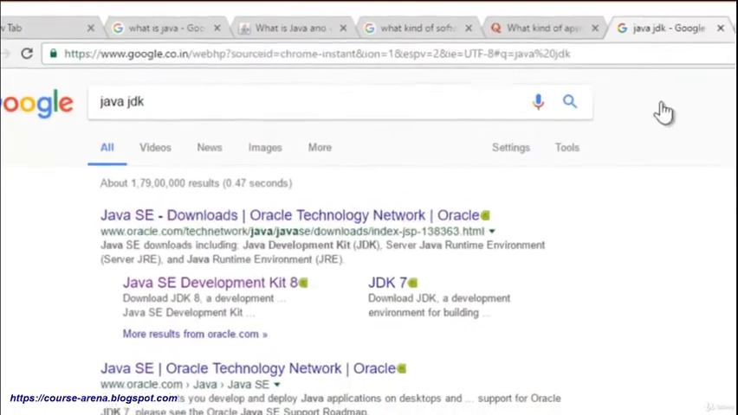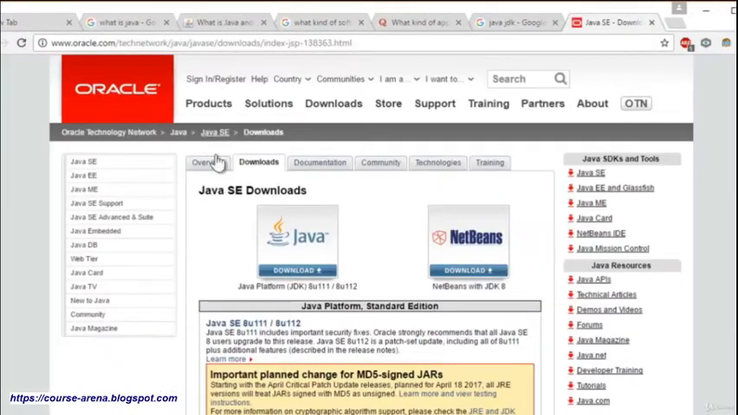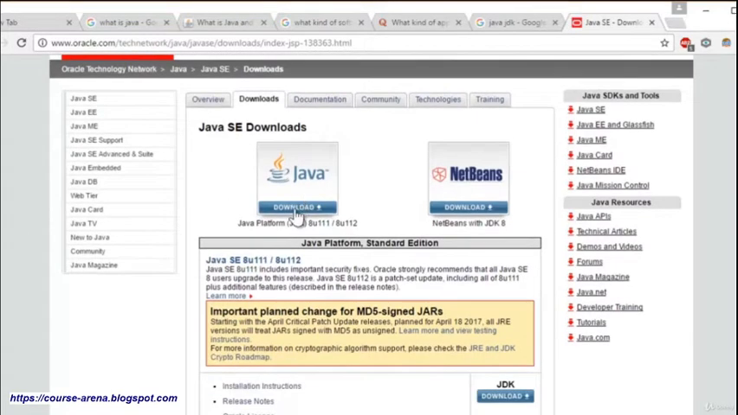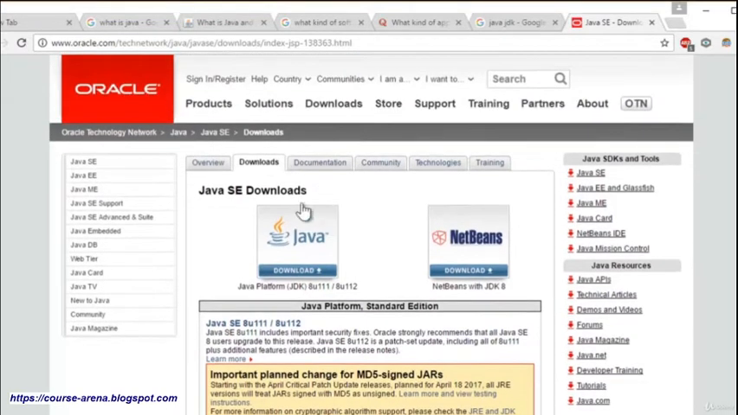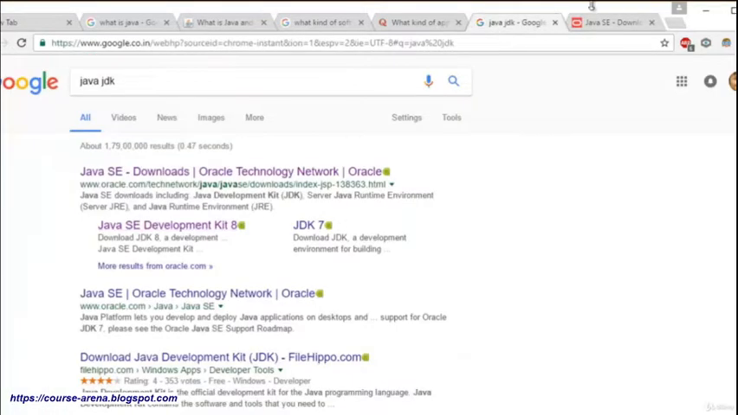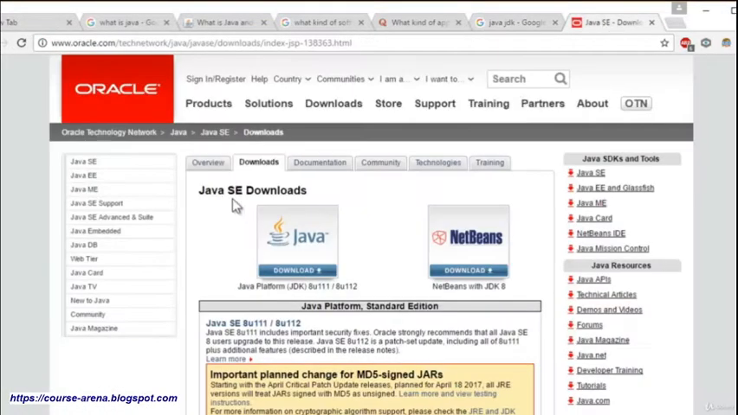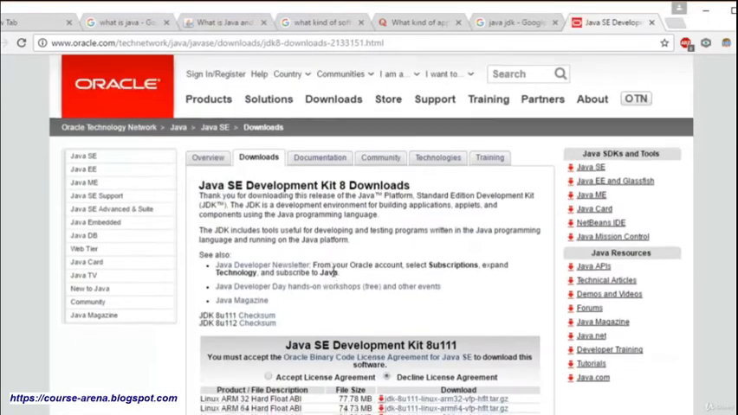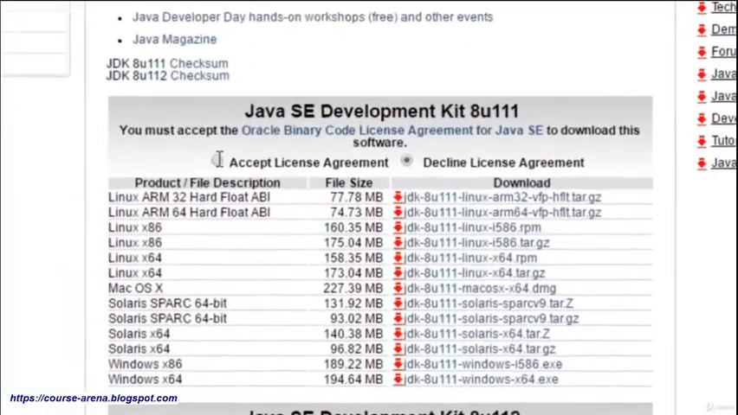Here it opens in oracle.com. Java is part of Oracle now. I'm going to click on the first link of Java. There are Standard Edition and many other editions, but we need to go with Standard Edition. The first link directly led me to this SE download. I'm going to click on it, and on the first link I'm going to hit on